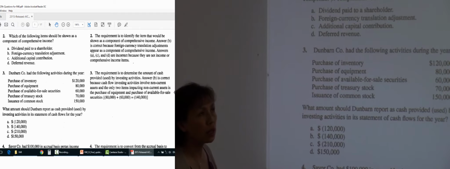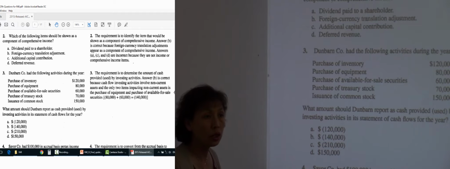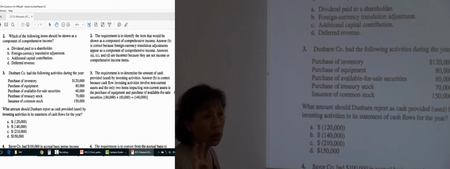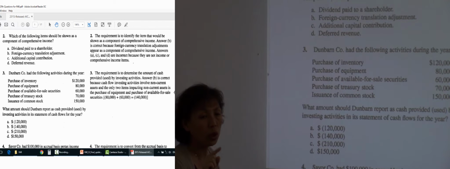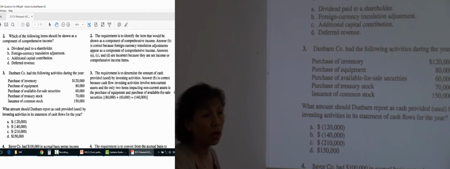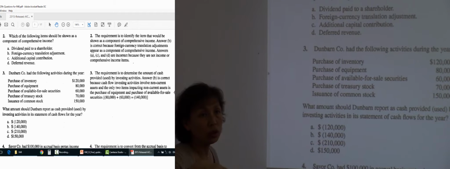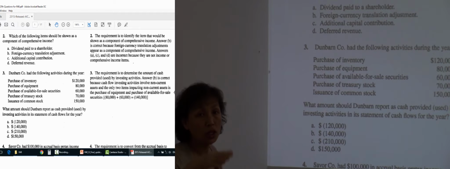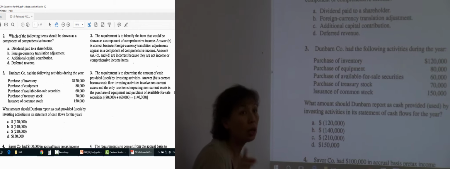Other comprehensive income is called OCI. And I showed you OCI includes 4 items. Remember? What are the 4 items? Unrealized gain or loss from pension, from change in value of available for sale security, from derivative financial instrument, and from foreign currency transaction. Okay? That might also be tested.